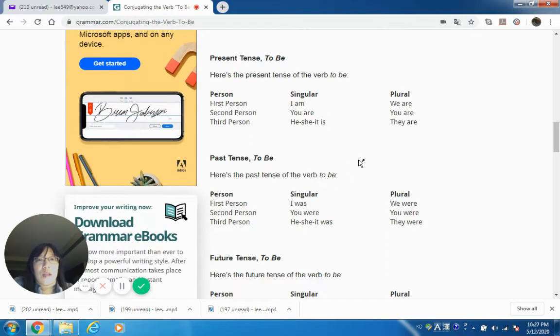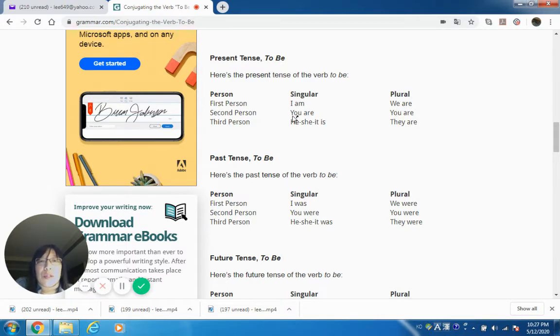So let's look at the present tense. Person. First person is I, and that's singular. Only I. Only one. And the plural of I is going to be we. That's including I, myself. So you and I are we. Or he and I are also we. We has to include I in it.